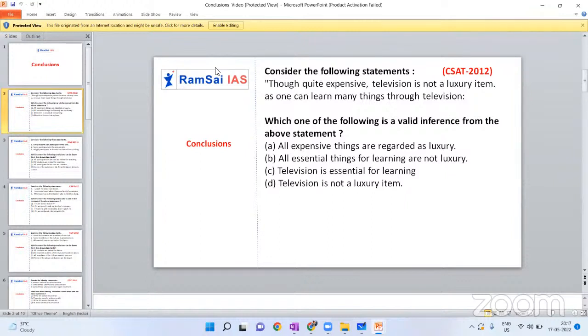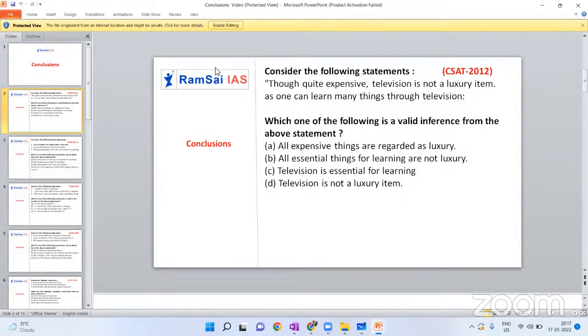Option A, yes, it is inferring from the first statement. Hey, can you see, the second one can also be the answer? The third one can also be the answer. Yes, the possibility is there, but you have to select only the one which is logically more inferring from these statements. So you have to pick the best option. Hope it's clear. If you have a doubtful case with any conclusion, just skip it.